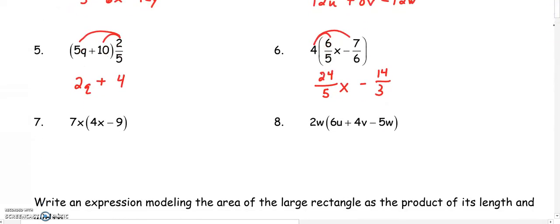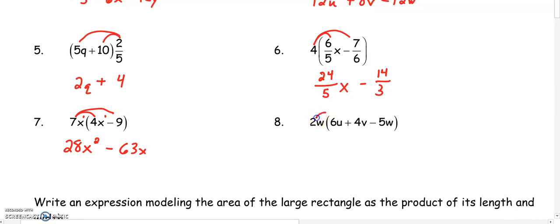Number 7 and number 8, now there's going to be variables outside of our parentheses. So I'm going to distribute 7x. If I multiply and there's already a variable there that's the same letter, my exponent's going to increase. So 7 times 4 is 28, x times x. Because there's two x's, we add our exponents, which have a 1. So this becomes x squared. 7x times negative 9 is just like we did above. So minus 63x. The exponent doesn't change here because 9 doesn't have a variable with it.